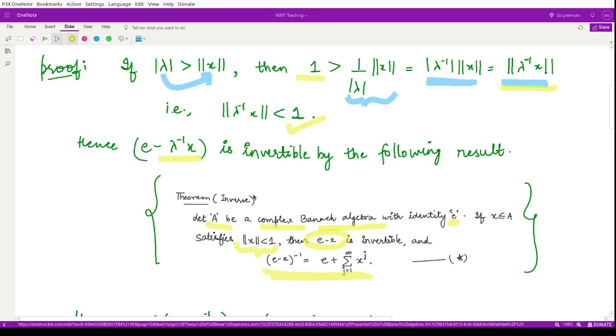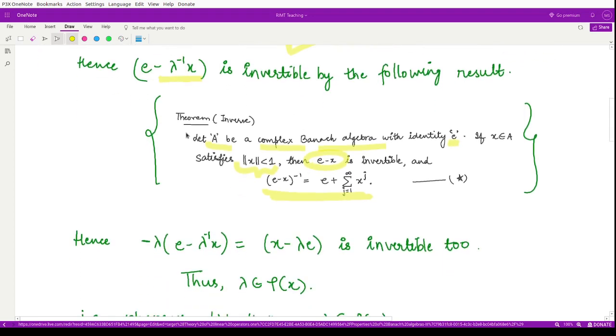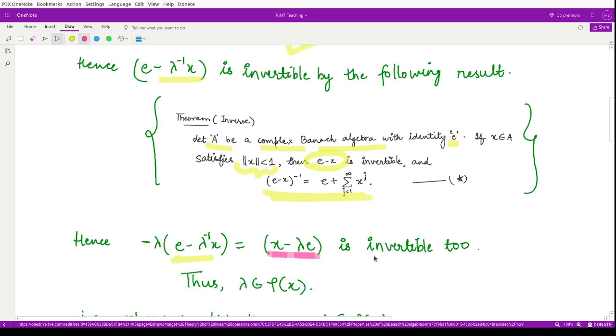Because this is invertible, if we multiply this element by minus lambda, it would be invertible also. So what do you get? You get x minus lambda e. This element x minus lambda e is also invertible.